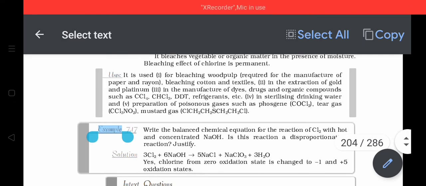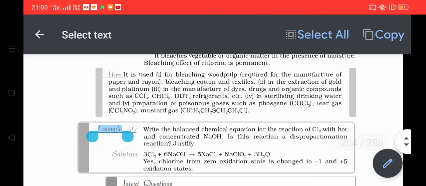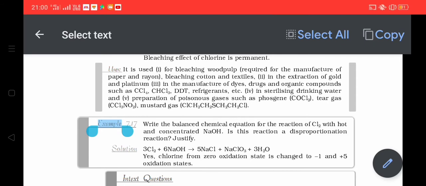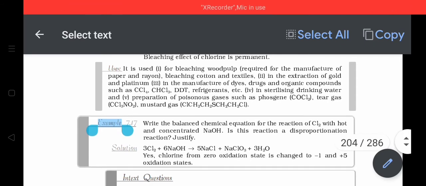Second, it is used for preparation of compounds like CCl4, DDT, etc. Third is its compound, that is bleaching powder. It is used for sterilizing drinking water.